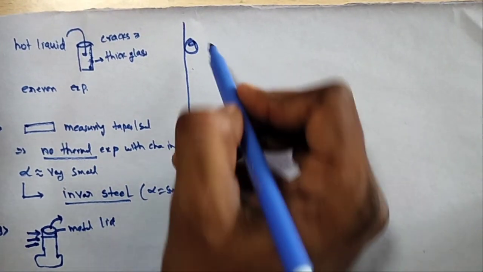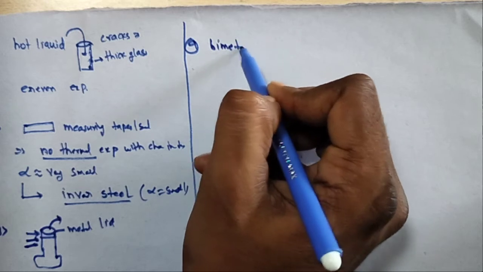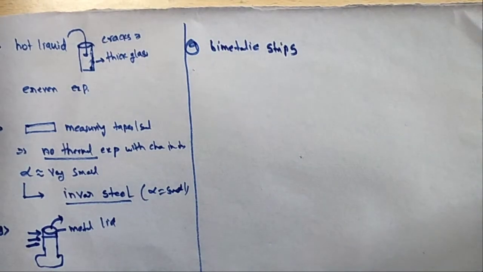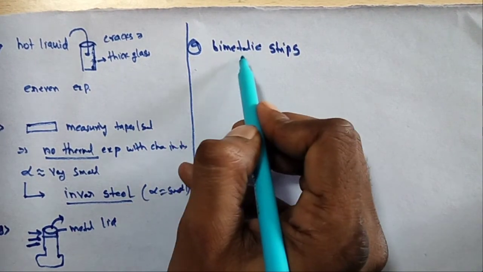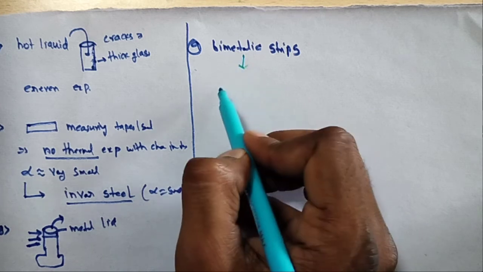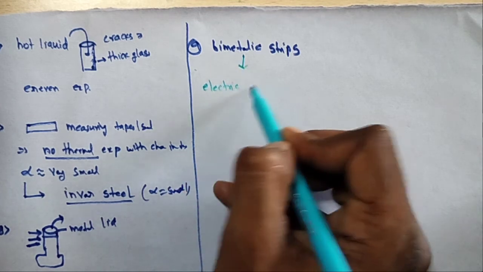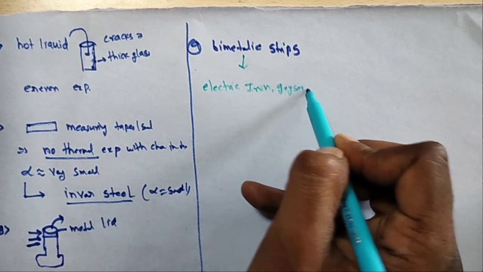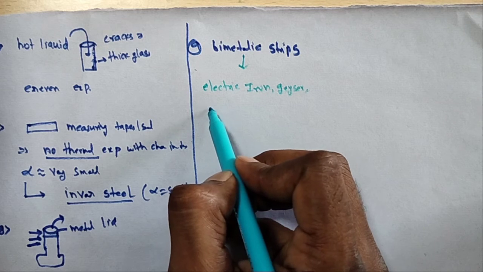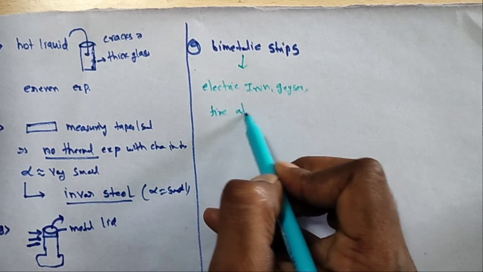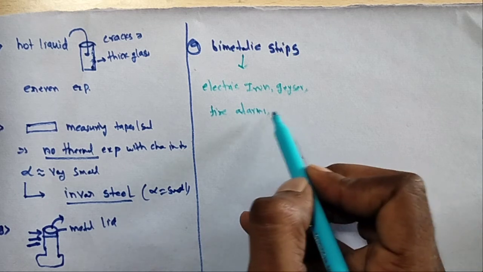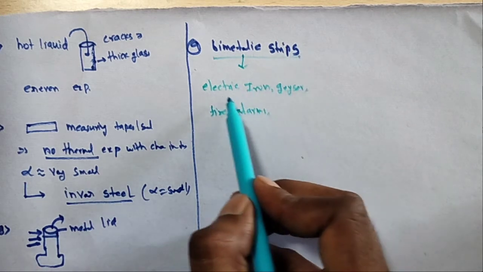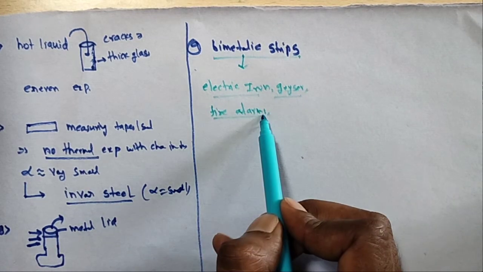And next, the ninth one, is very important: expansion of bimetallic strips. These bimetallic strips are used in electric irons, geysers, fire alarms, and electric refrigerators also.